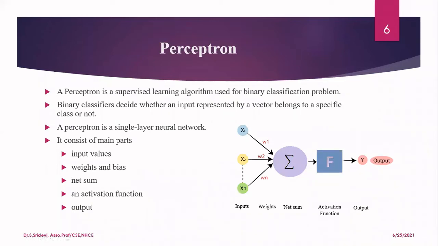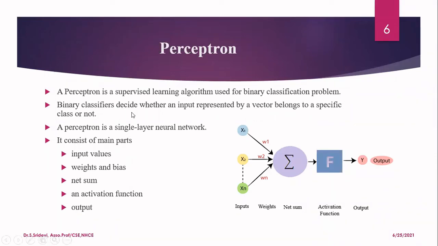Now, consider the perceptron. A perceptron is a supervised learning algorithm, generally used for binary classification problems. You know what a binary classification problem is? In my target class, I'll have two classes: whether a person will buy a computer or not buy a computer, or whether today I'm going to play a match or not, and so on. So the perceptron is a supervised learning algorithm used for binary classification problems. When you go for multi-class classification problems, we have some other approach that we will focus on later.